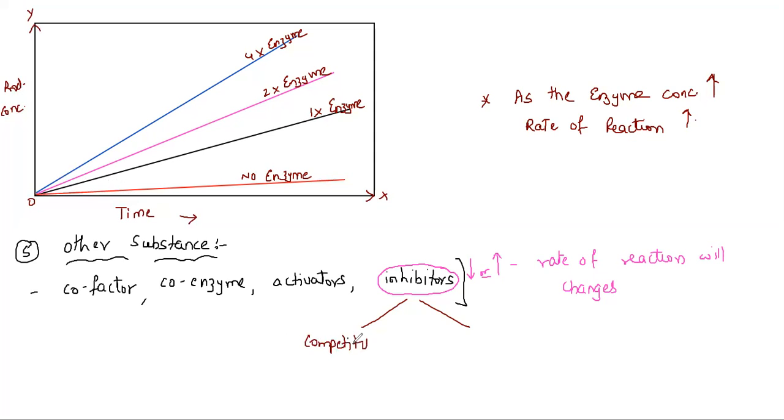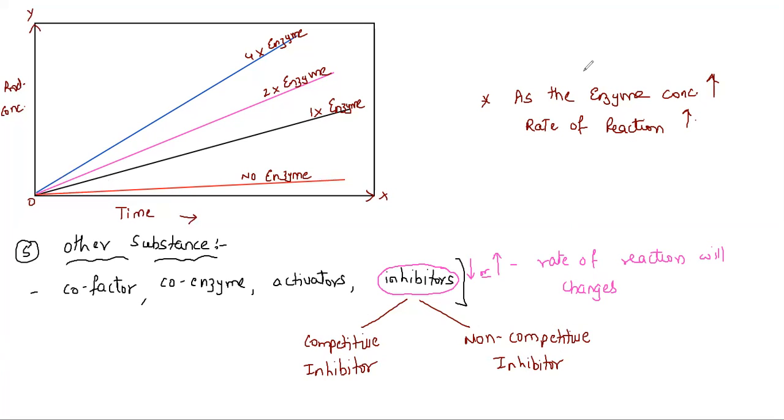Competitive means the inhibitor and the substrate both compete to bind at the active site of the enzyme. A non-competitive inhibitor means the inhibitor and the substrate do not compete. In fact, the inhibitor will bind to some other part of the enzyme and will change the nature of the enzyme.